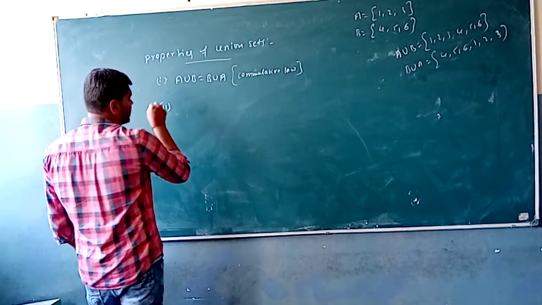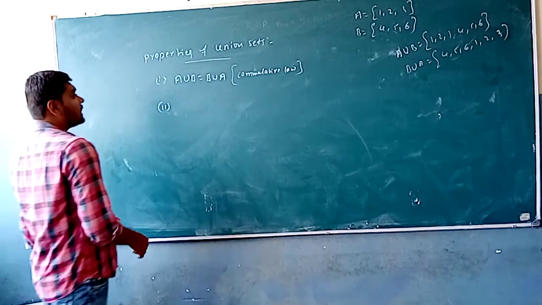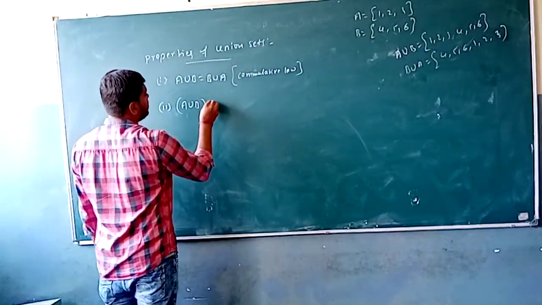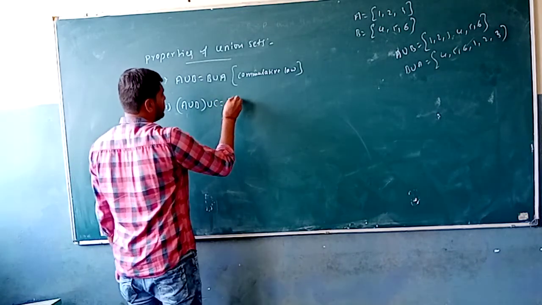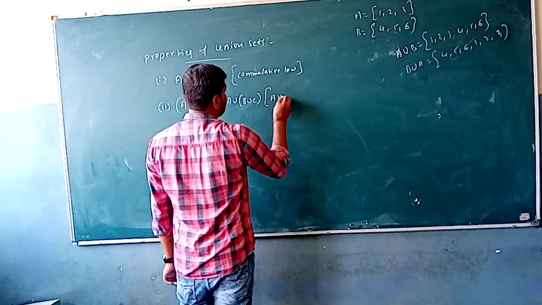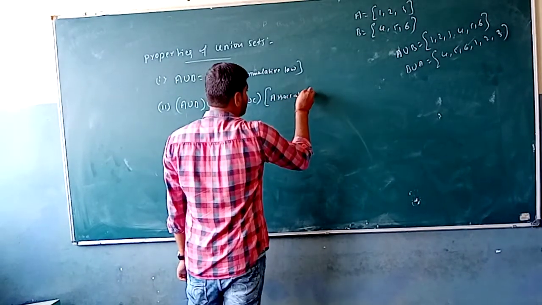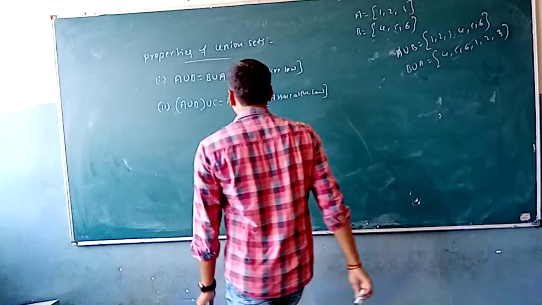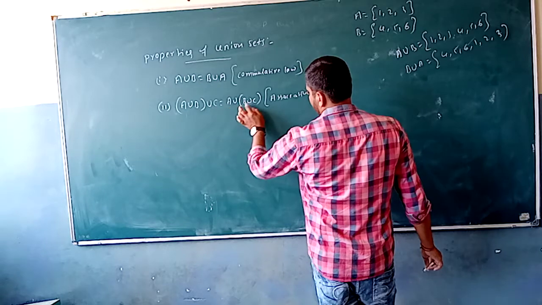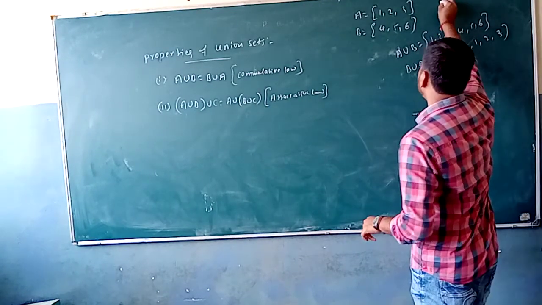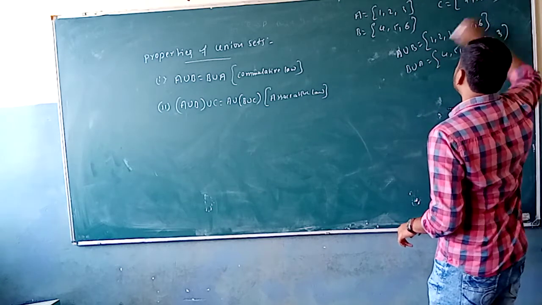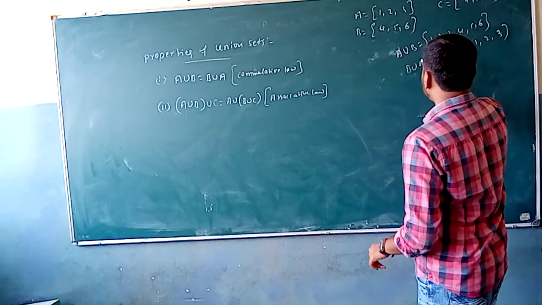The second property is the associative property: (A union B) union C is equal to A union (B union C). This is the associative law. Here, observe it. Let C be the set {6, 7, 8, 9}. So then A union B union C.